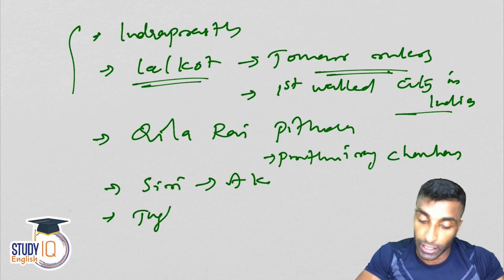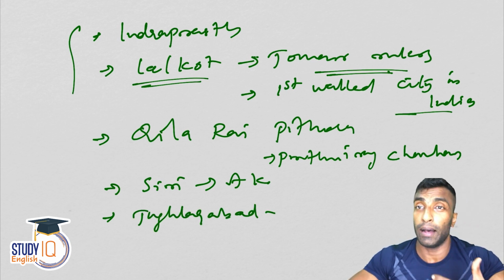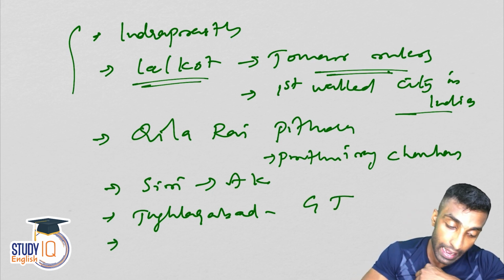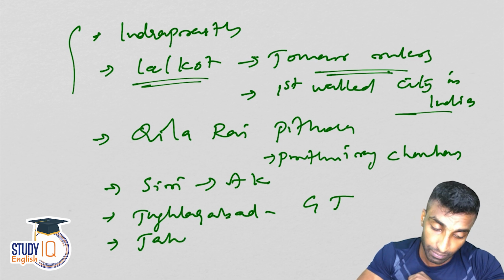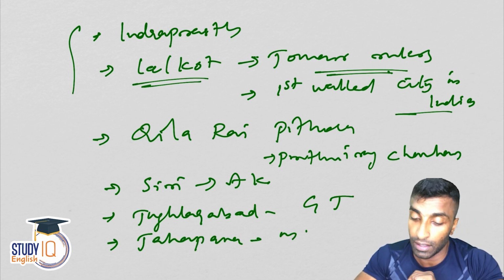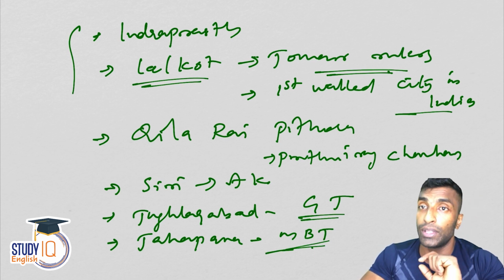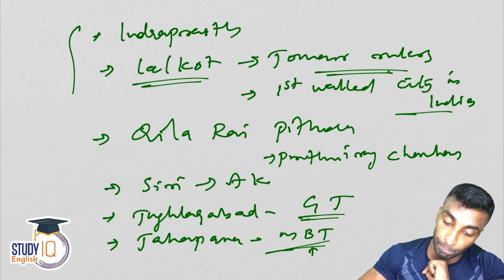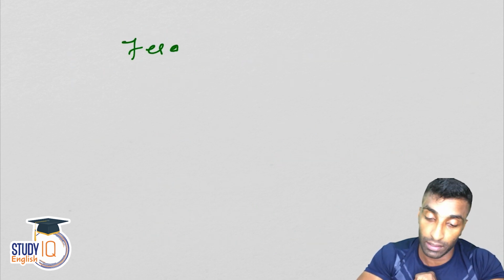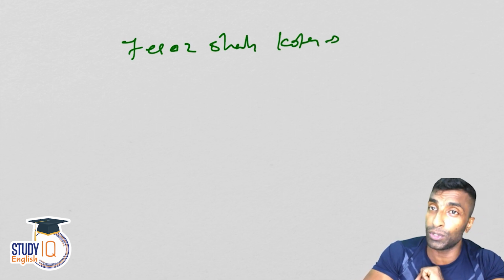And then Tughlaqabad by Ghiyasuddin Tughlaq. Then Jahanpanah by Muhammad bin Tughlaq. Right, Ghiyasuddin Tughlaq, Muhammad bin Tughlaq. And then after Jahanpanah, we have Firoz Shah Kotla, where the cricket ground is also, right?